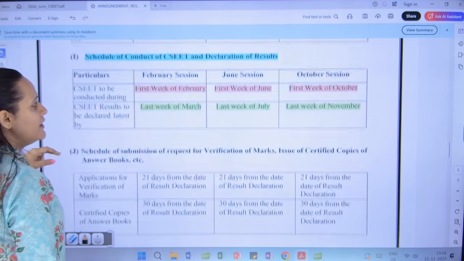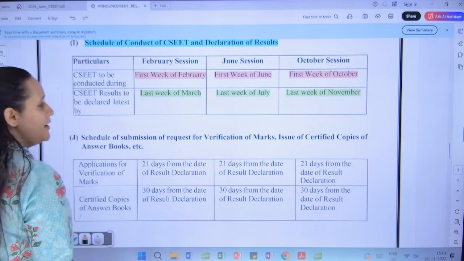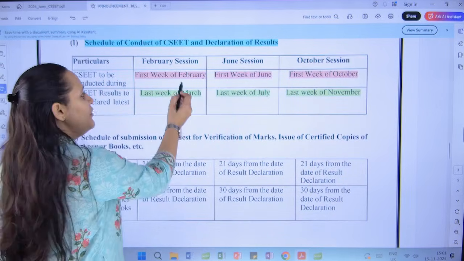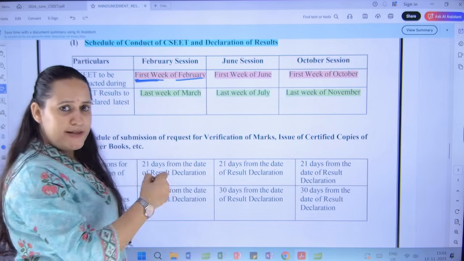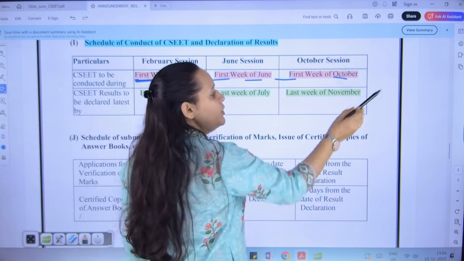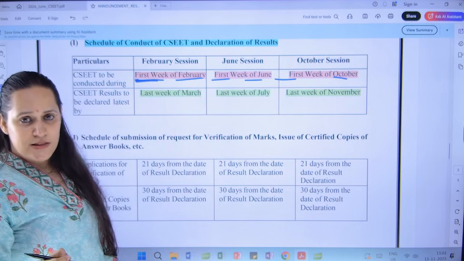Similarly, they have given the declaration of result also. They have priorly announced that if you are going to write the exam in February, it is going to be conducted in the first week. Same thing for June and October. Results are also similarly announced.